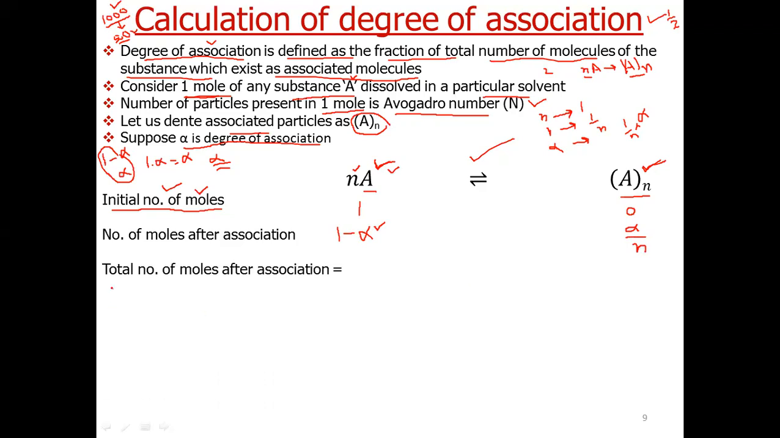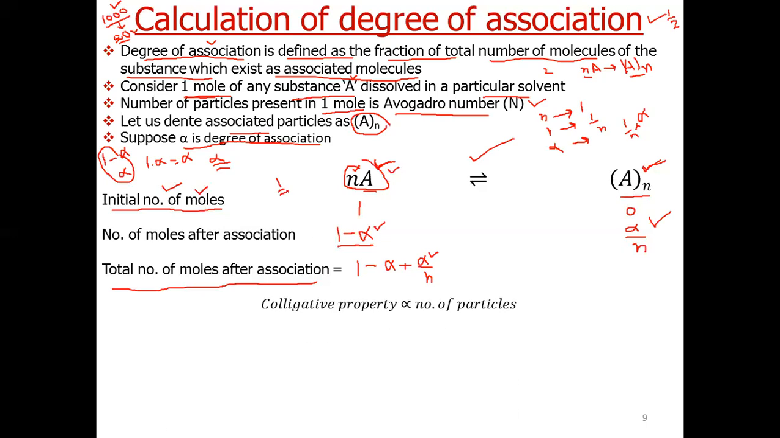Now let us calculate the total number of moles after association. So total number of moles will be equal to the number of moles that are unassociated plus the number of moles that have associated. So it is equal to 1 minus alpha plus alpha by n, where alpha is the degree of association that we have to determine, and number of moles before association is equal to the amount initially that we have taken. It is equal to 1.